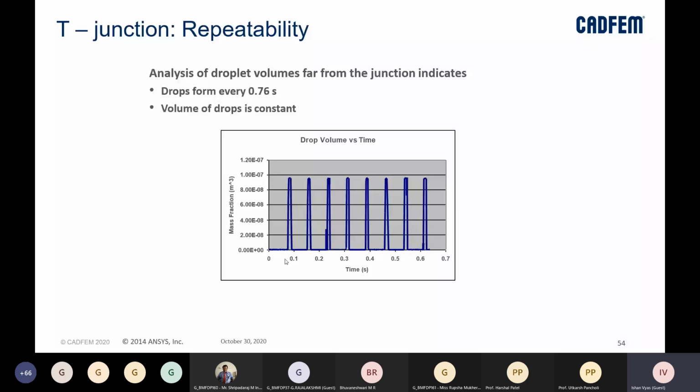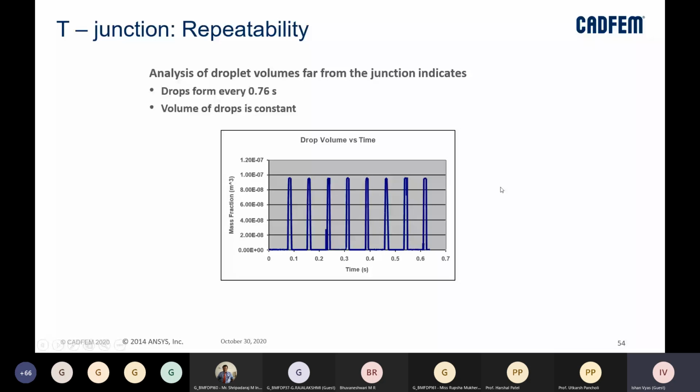This kind of graph can be plotted in a quantitative sense. On the y-axis we have the mass fraction, and on the x-axis we have time. You see it peaked at a regular interval, and we will be able to understand at what seconds we get the particular drop from this T junction.